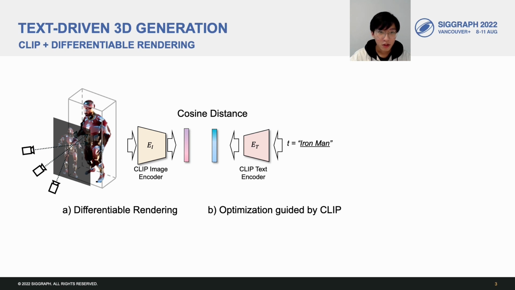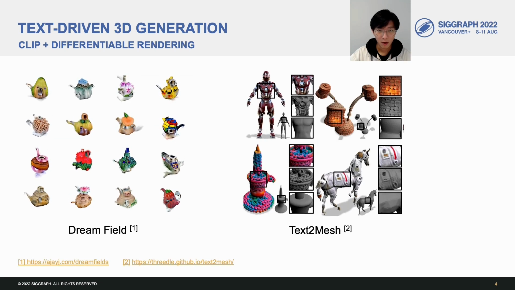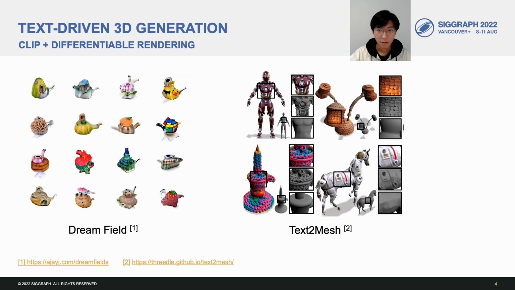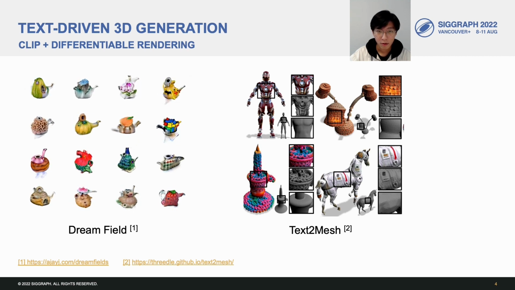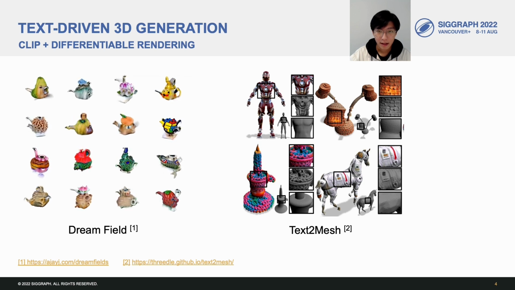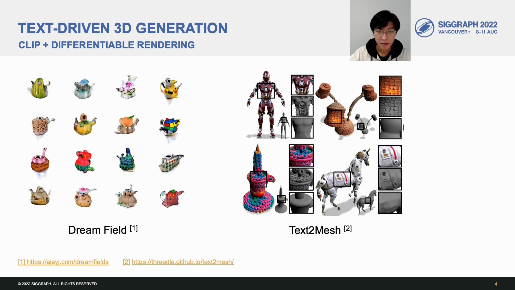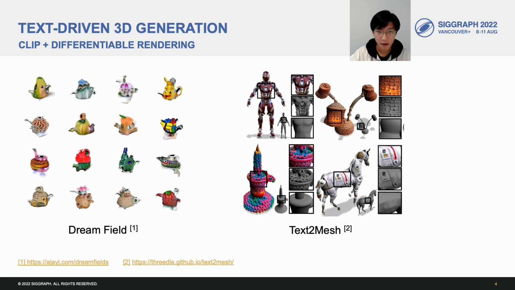The rendered image is encoded by the CLIP image encoder. Then the prompt is also encoded by CLIP. The optimization target is to minimize the cosine distance between the image and text features. Following this simple idea, many interesting works are proposed, like Dreamfields, which achieves zero-shot text-driven general 3D object generation, and Text2Mesh, which proposes to edit 3D meshes in a zero-shot style.